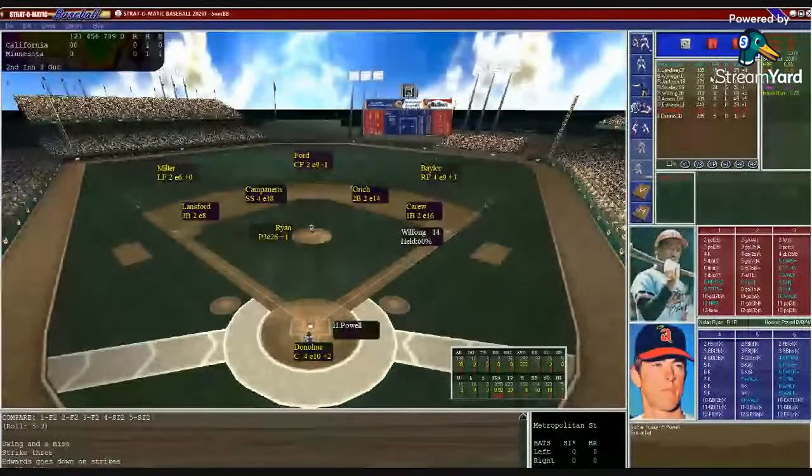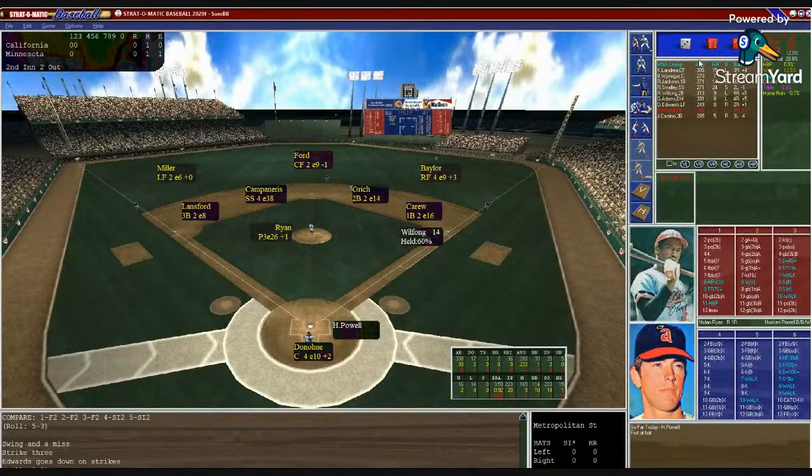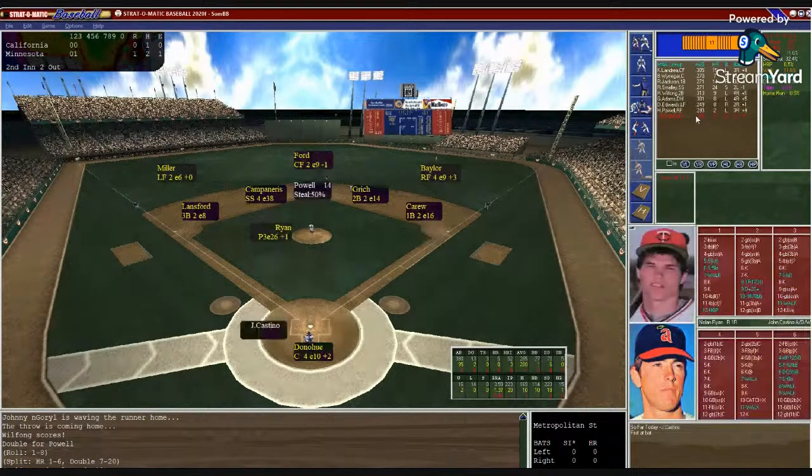That's 2 today. And now here's Huskin Powell. Powell so far is hitting .233, 30 at-bats, 2 doubles, no homers or RBIs. Donahue sets in the target. Ryan from the stretch. Wilfong gets the lead off first. Here's the pitch. And that will be a line drive in the gap for a double. Wilfong will go to third. He'll try to score. And he does.